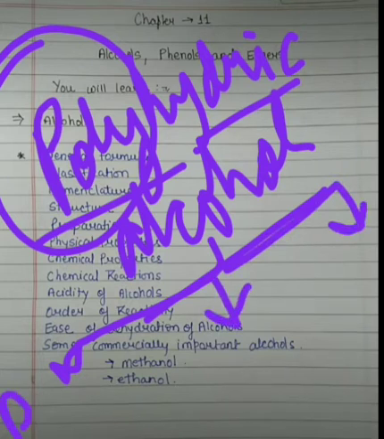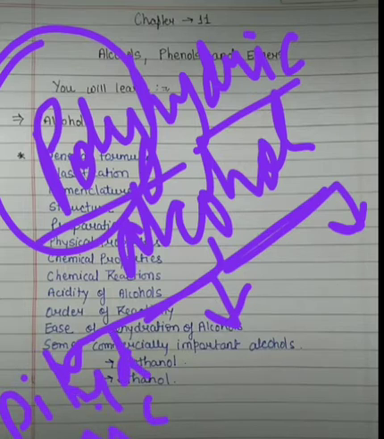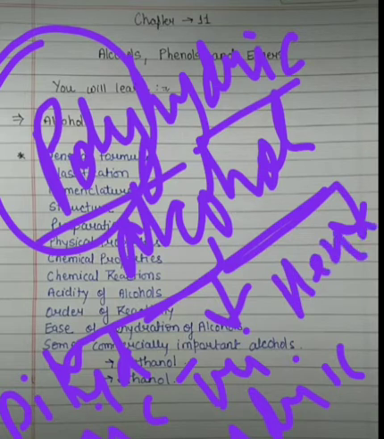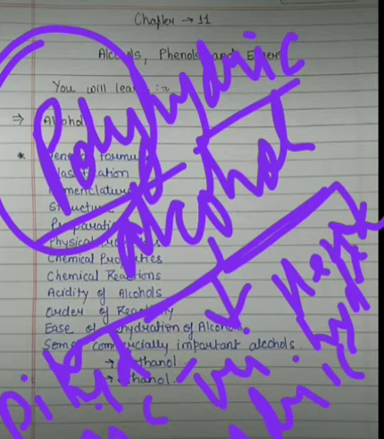The very first is dihydric, where two alcoholic groups are there, like ethylene glycol. Then there will be trihydric, where three alcoholic groups are there, and the fourth will be hexahydric. You are very well known with this alcohol, like sorbitol and many more. So this is the classification of alcohol.